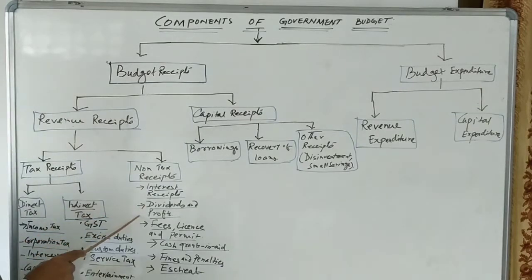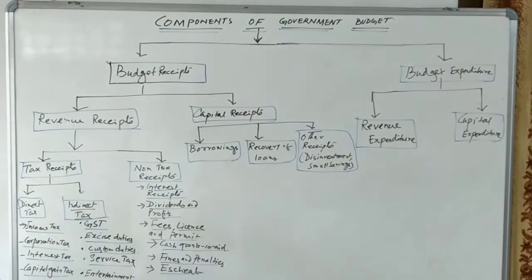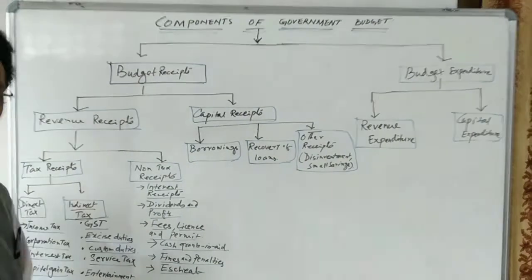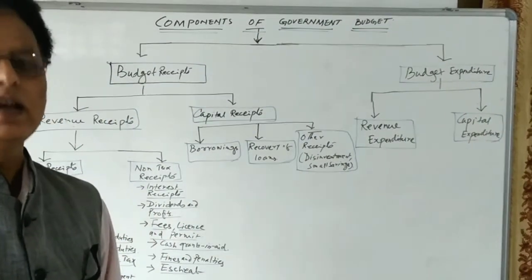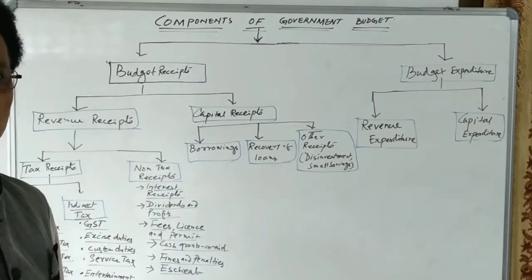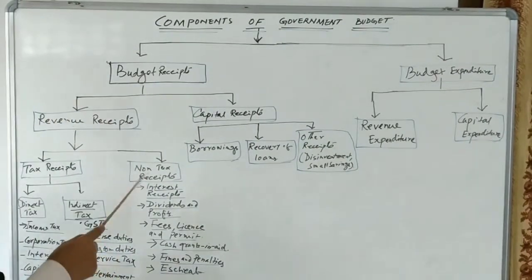Another one is dividends and profits. You are knowing, government companies are there, government public sector undertakings are there, they are undertaking the production processes, they are making the profits, and that profits becomes the non-tax receipt of the government.